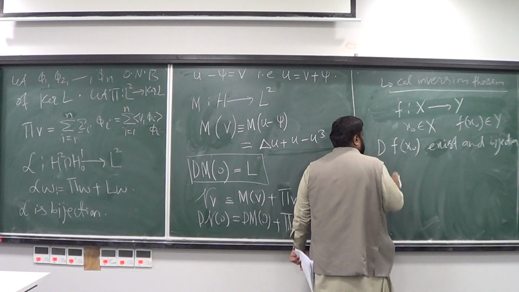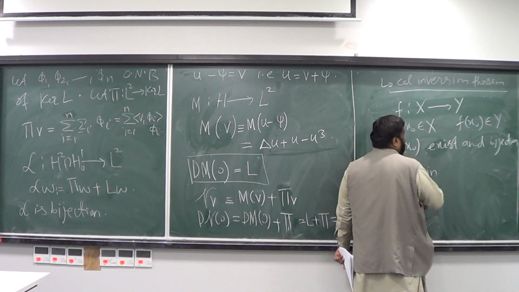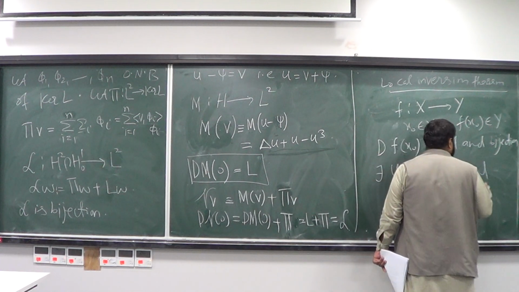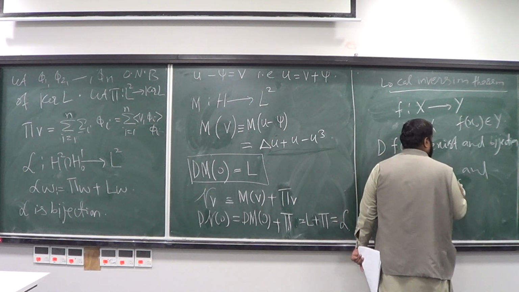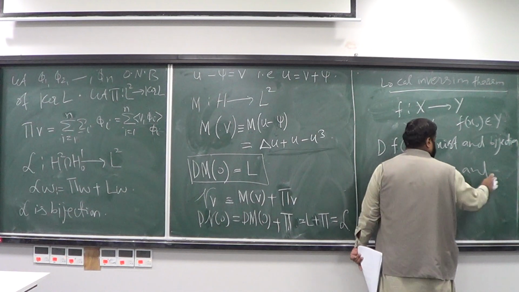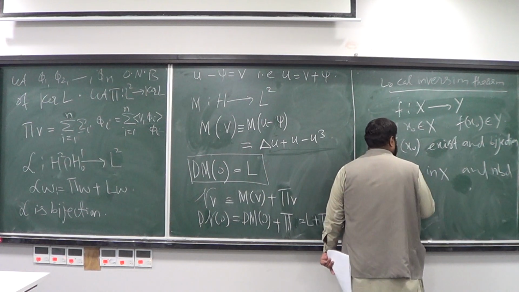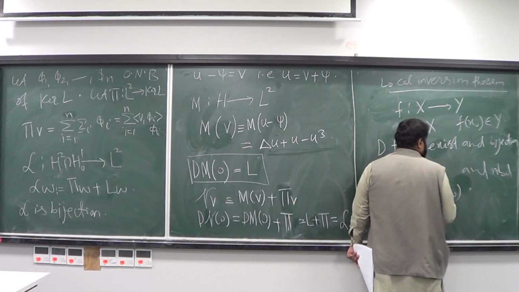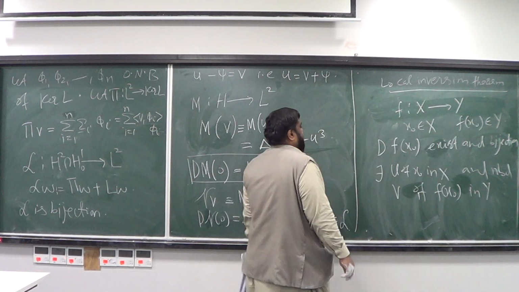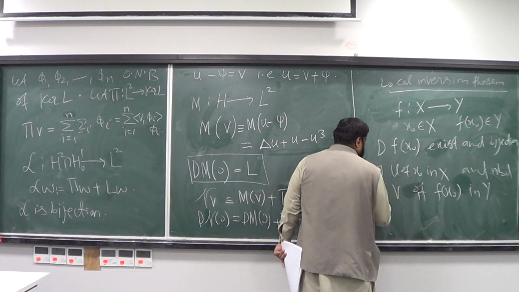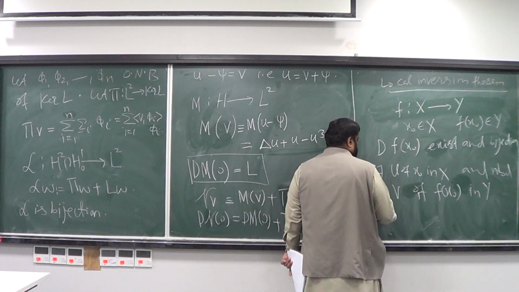There exists a neighborhood U of x naught in X, and a neighborhood V of f of x naught in Y, such that, and a map G,